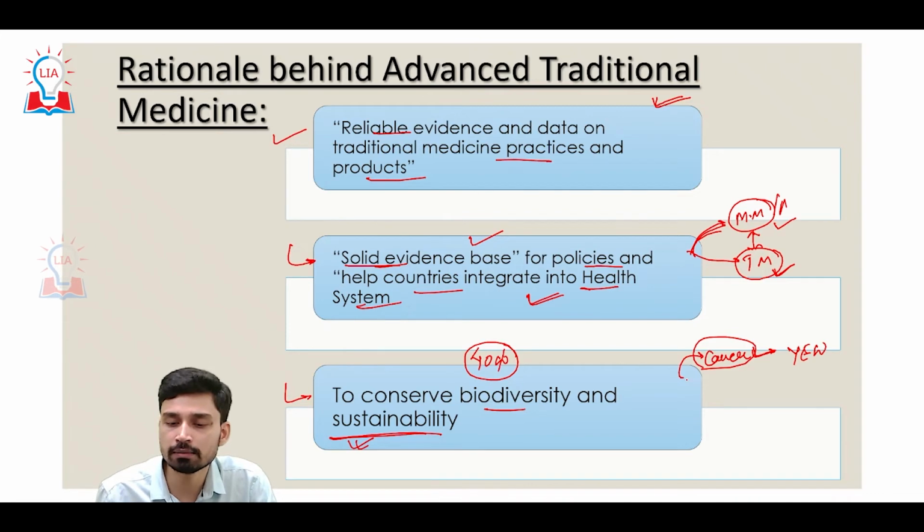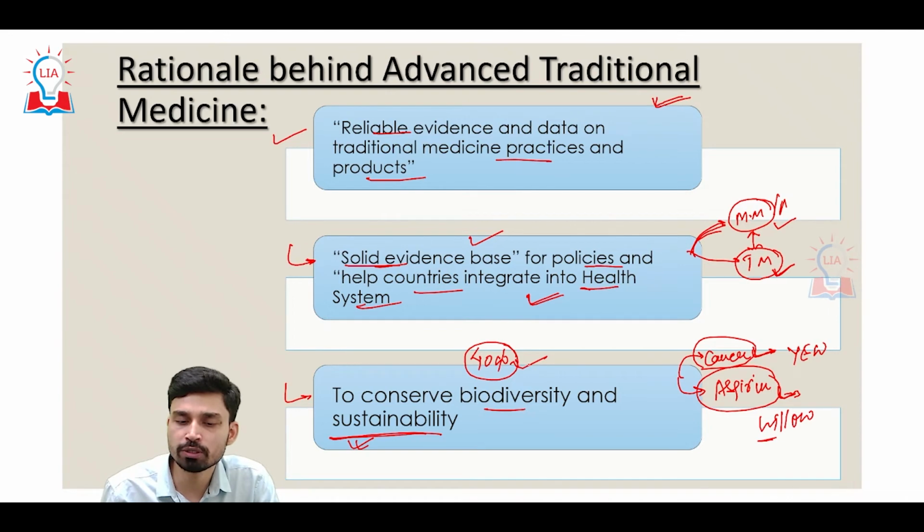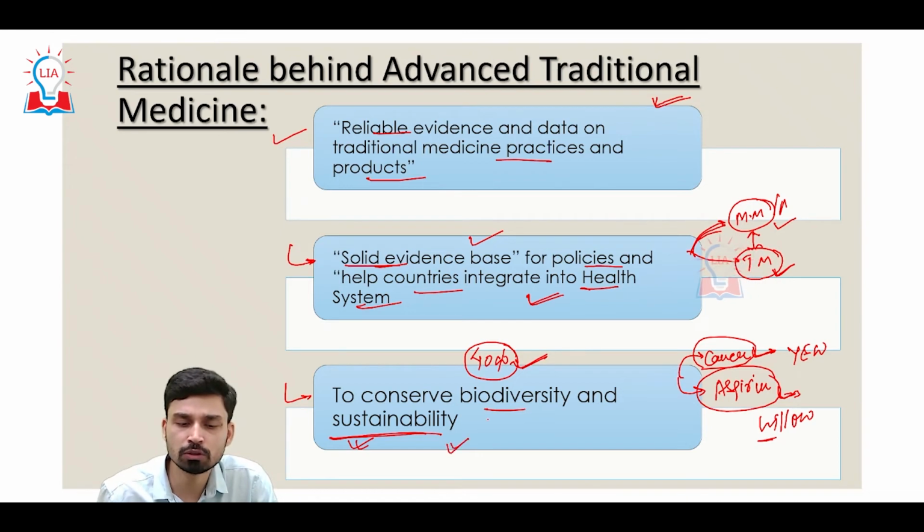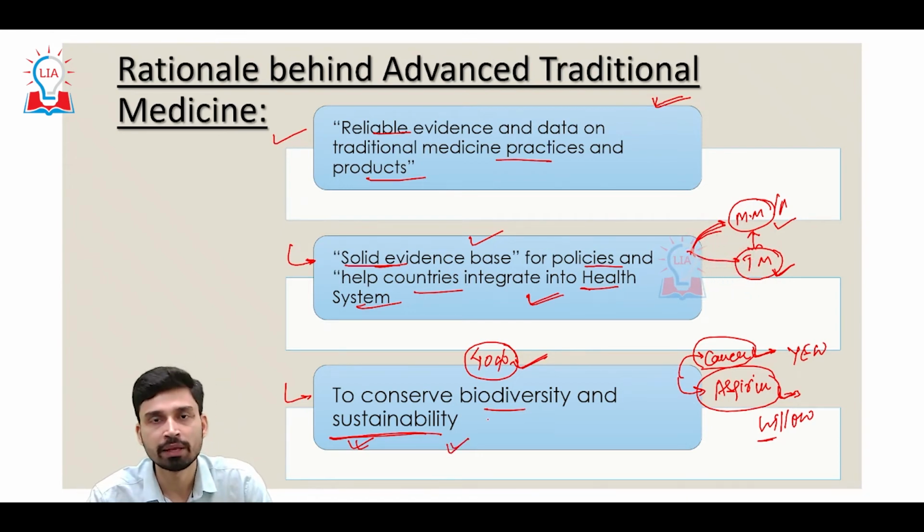Similarly, if you look at other medicines such as aspirin, a very common painkiller, aspirin derives its origin or ingredient from the bark of the willow tree. So that is what WHO has said, that 40% of all the ingredients of modern medicine derive from plants and animal material, and that is why we have to focus on biodiversity conservation and sustainability in that sense as well.